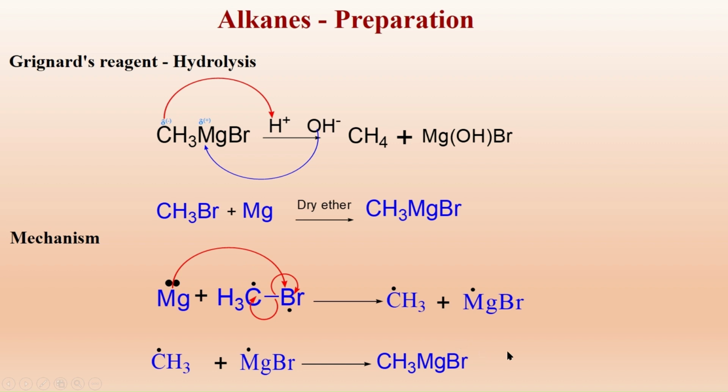The methyl magnesium bromide is used as the starting material, and after its hydrolysis we get methane. This is another method of preparation of alkanes. The first method, the hydrogenation of alkenes, has its own limitation: we require special apparatus. That's why another alternative method has been developed.